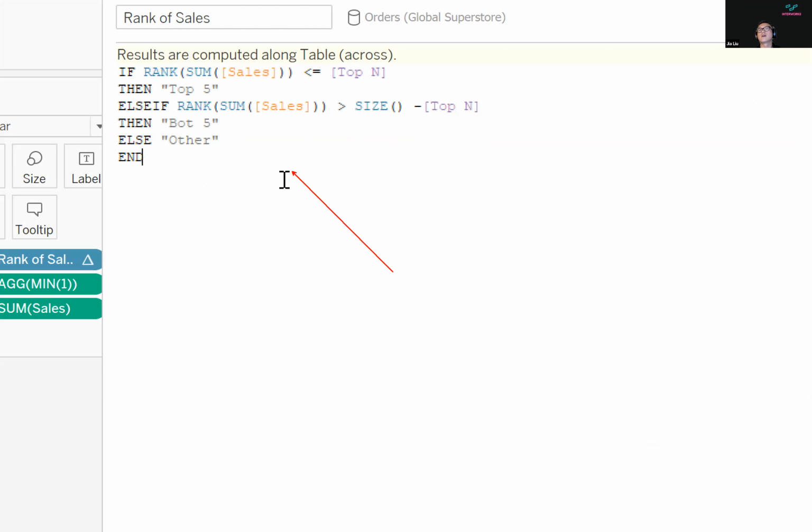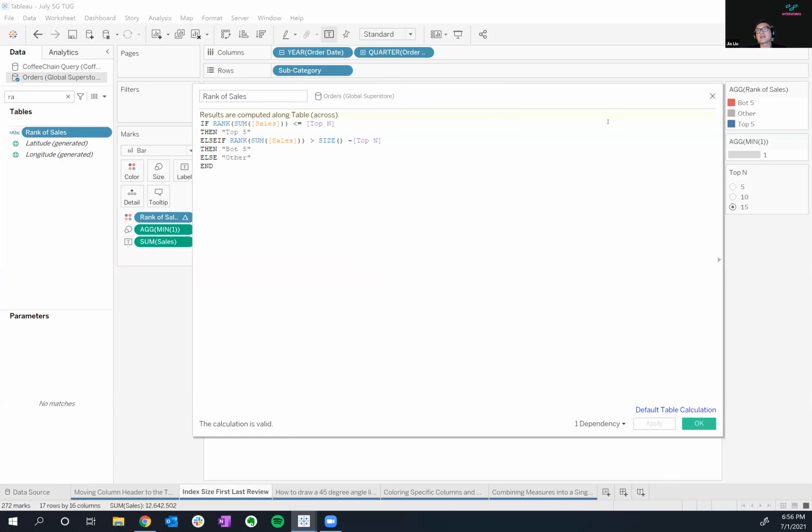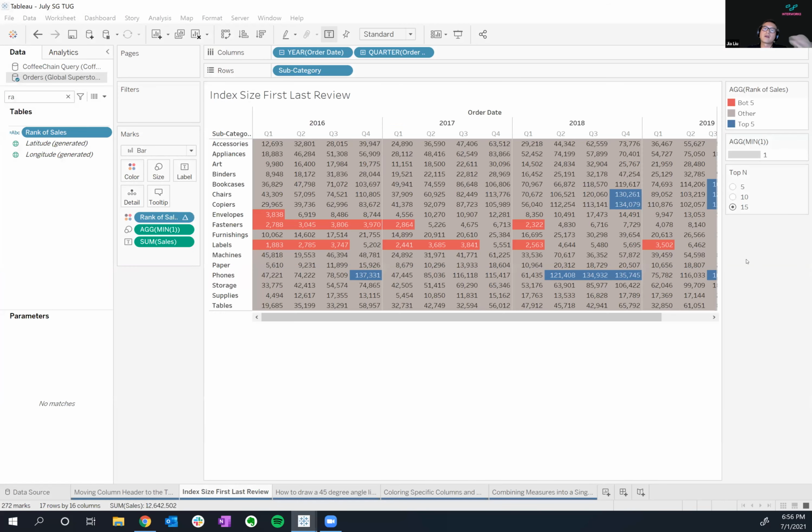Size helps you. If you didn't use size, you would maybe use something like last minus 4 or index minus 6. But what happens there is that if you change the chart size, you're going to have to redo your calculation. And so size automatically makes it work for you.